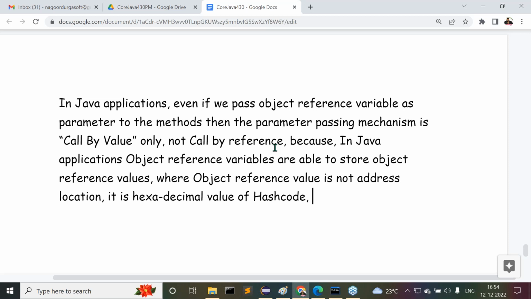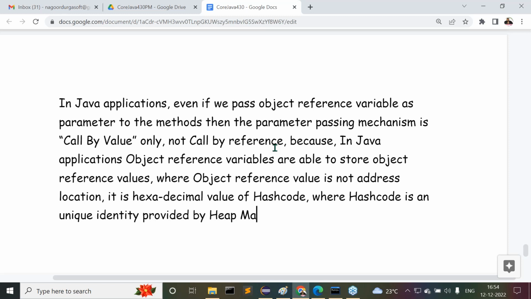Observe carefully: the hash code is an integer value, a unique identity provided by the heap manager in the form of an integer value. Am I right or not? So due to this reason, we can understand that in Java, address locations are not available. Address location related manipulations are not available in the case of Java. Are all of you getting my point here? In the case of Java, address location related manipulations are not possible.